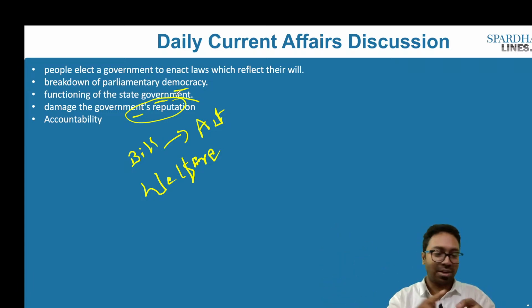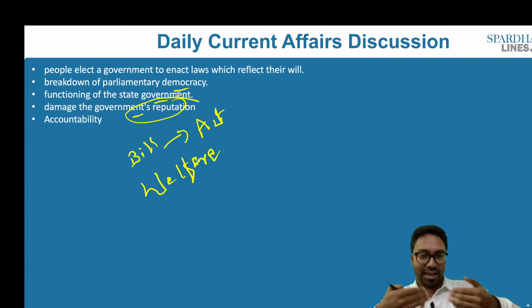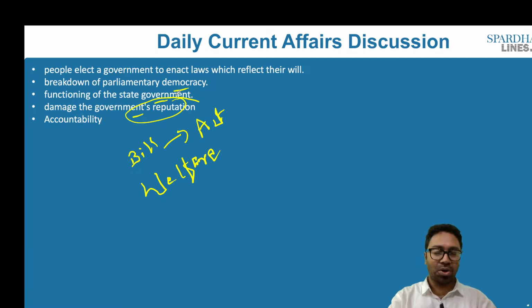But with respect to the governor, they cannot be removed. He can be removed only by the central government. So where is the accountability of the governor if he is withholding that particular legislation? So these are the major concerns if the pending bills increase and the governor does not give assent to the bill. So in order to overcome this particular issue, what is the way forward?